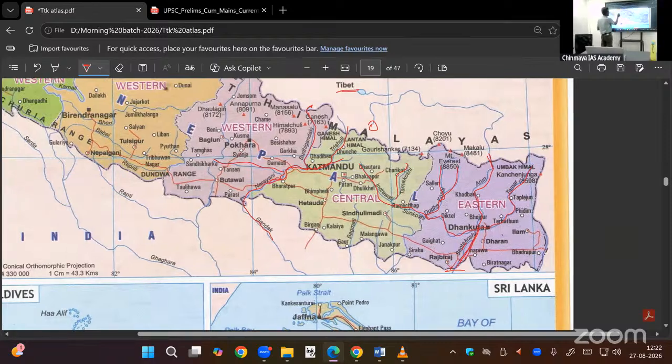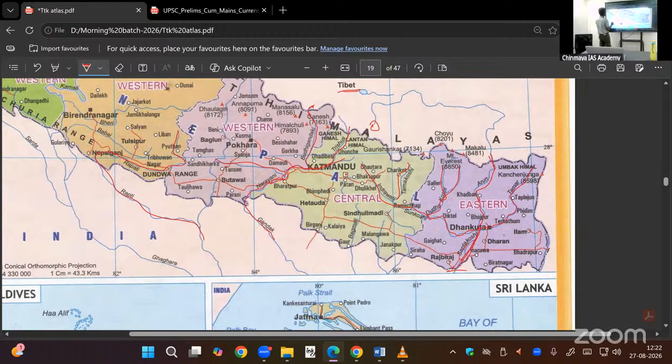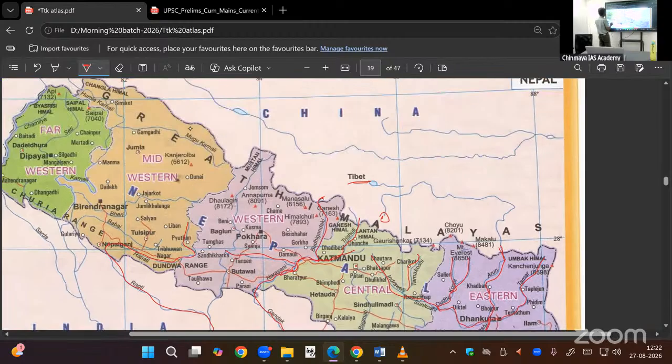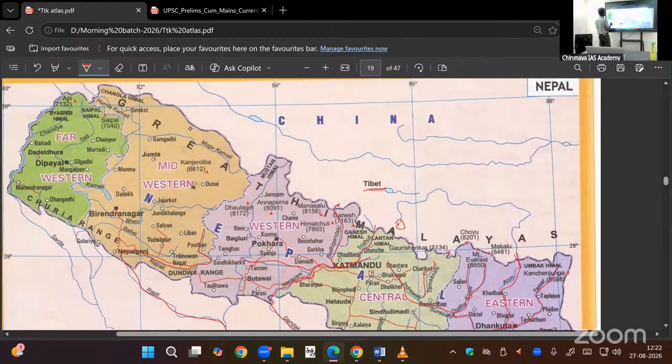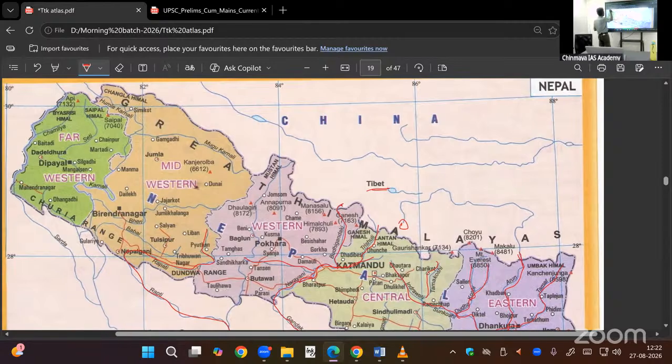Next river is Rapti River. Origin is in Nepal. Then coming to India, Rapti River. Then next river is the Gagra River. On this side one river is there. This river forms the border between Nepal and our Uttarakhand. I will show it straight. It is called Kali River. When it enters into India, it is called Sharda River.